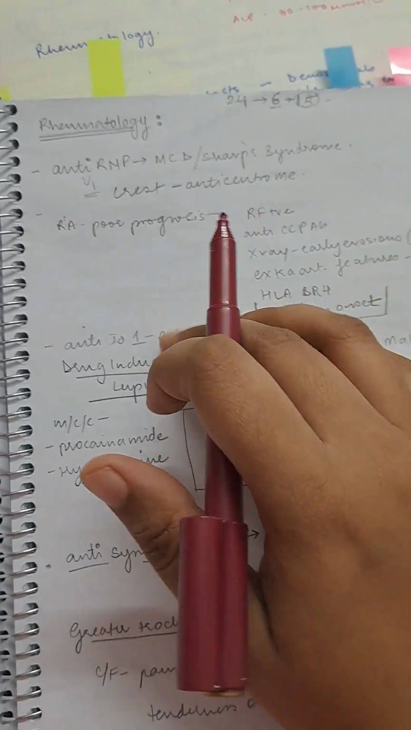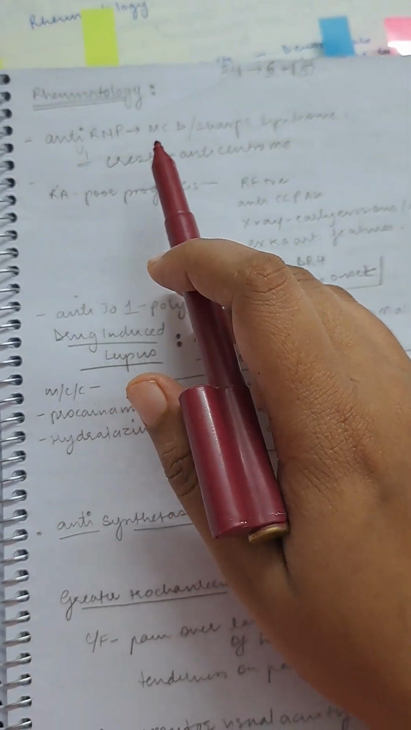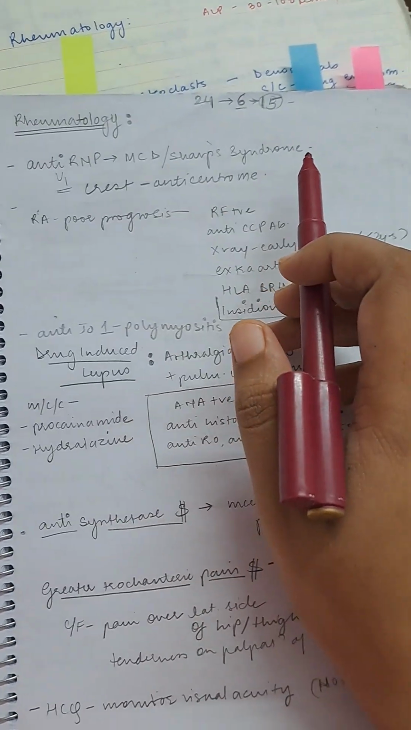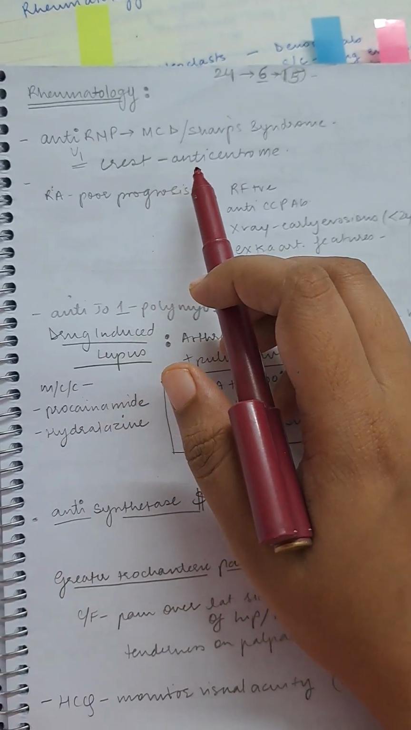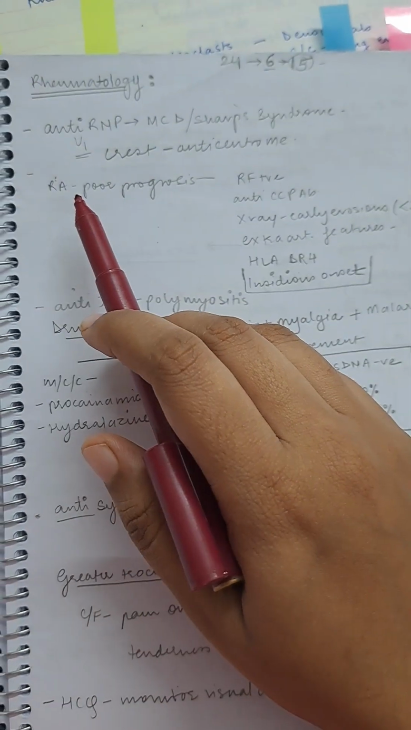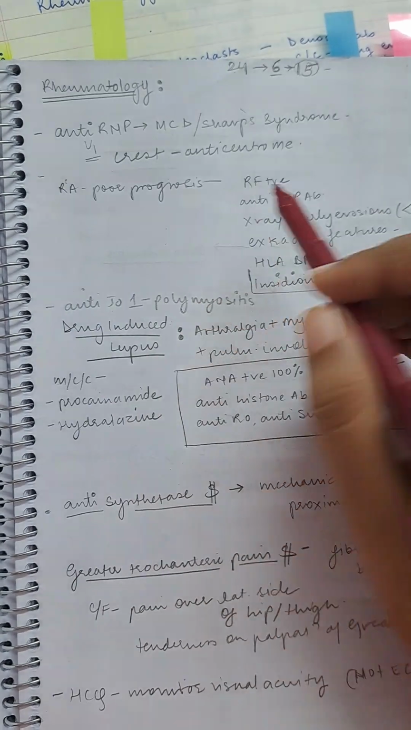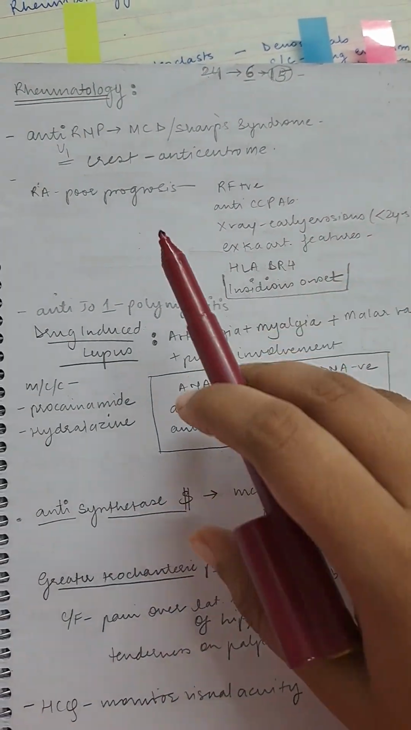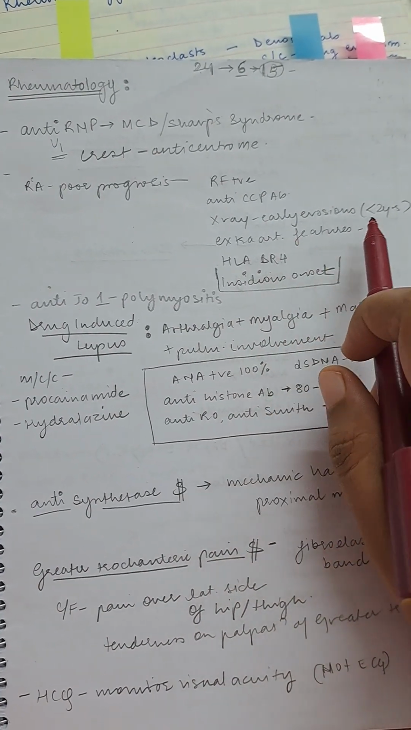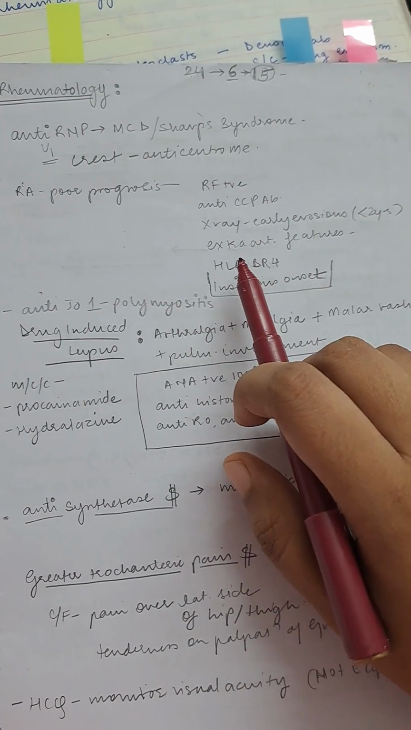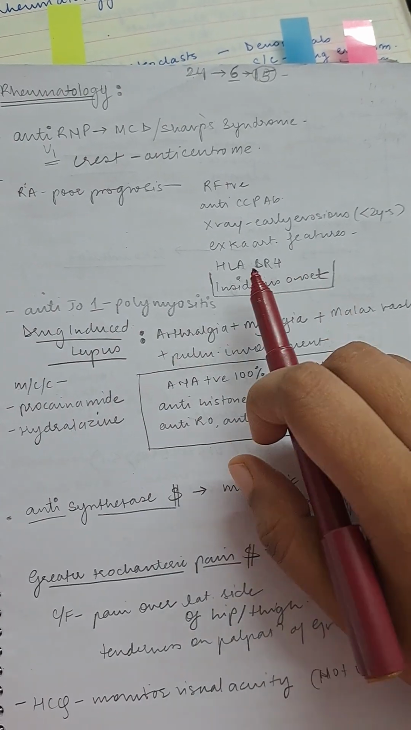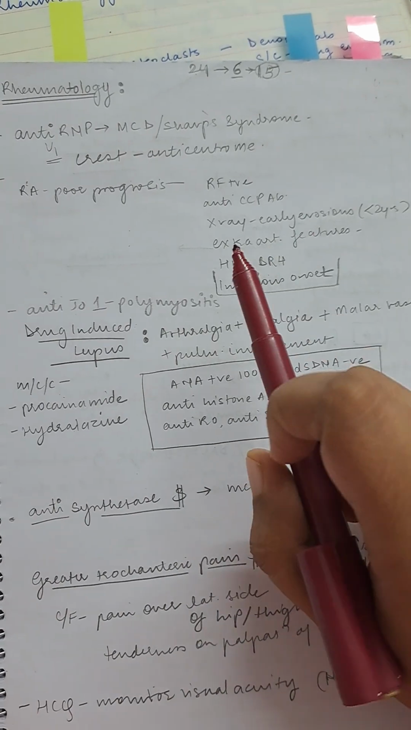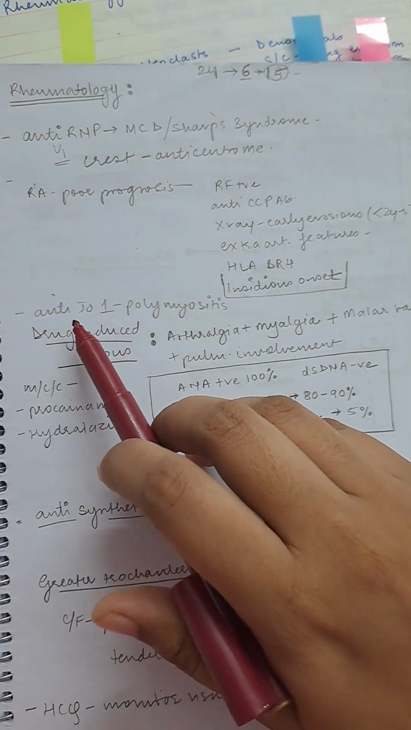Now, in rheumatology, anti-U1RNP is due to mixed connective tissue disease or Sharp syndrome, and CREST is for anti-centromere. Rheumatoid arthritis, poor prognosis factors are RF positive, anti-CCP antibodies, X-ray shows early erosions less than 2 years old, extra-articular features are there, HLA-DR4. There is insidious onset of rheumatoid arthritis.